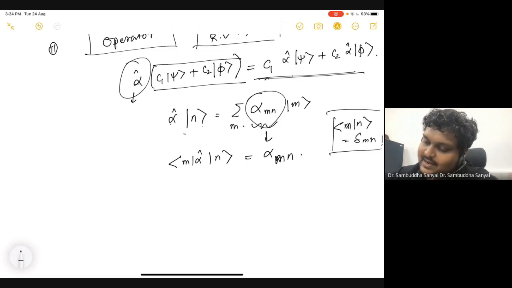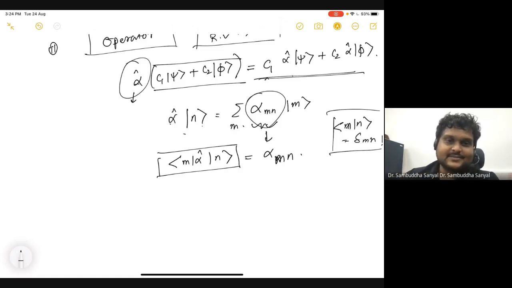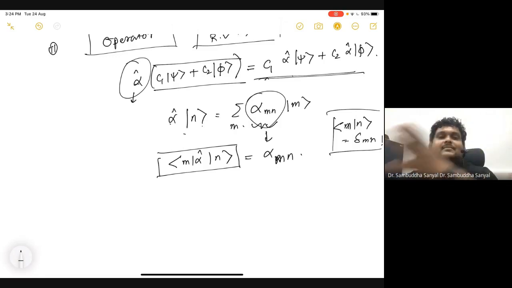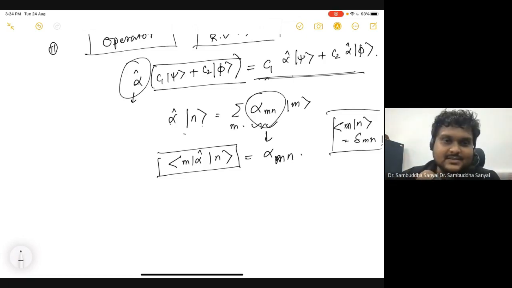So once you know the delta mn, you know everything that is there. You need to know how the alpha acts on any of the basis vectors. This form is a matrix. That is why the action of alpha on any vector in this vector space is like multiplying that by a matrix. Once you know that, you know the action of alpha on any n in that basis, and then on any random vector, because any random vector is a linear combination of that n.